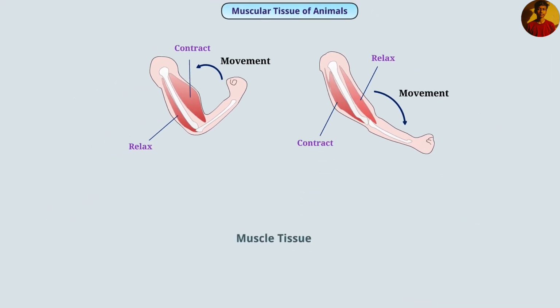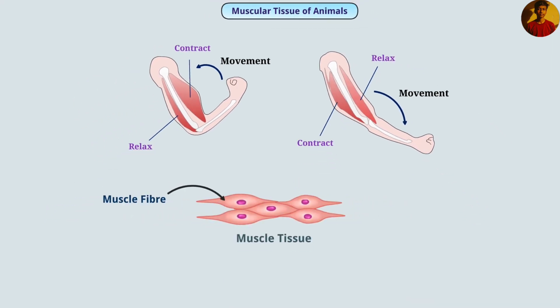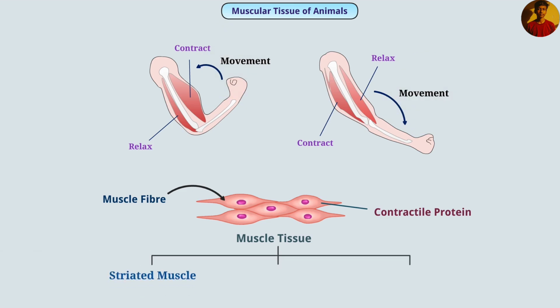The muscle tissue is made up of long cells. These cells are called muscle fibers. Muscles contain a special type of protein, which is called contractile protein. This protein contracts and relaxes, causing movement of organs. On the basis of movement performed by the muscular tissue and its structure, it is classified into striated muscle, smooth muscle, and cardiac muscle.